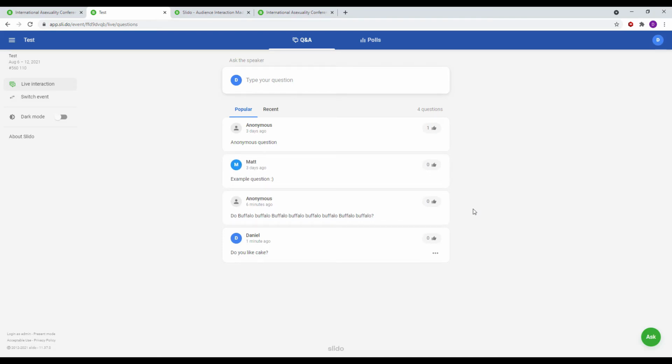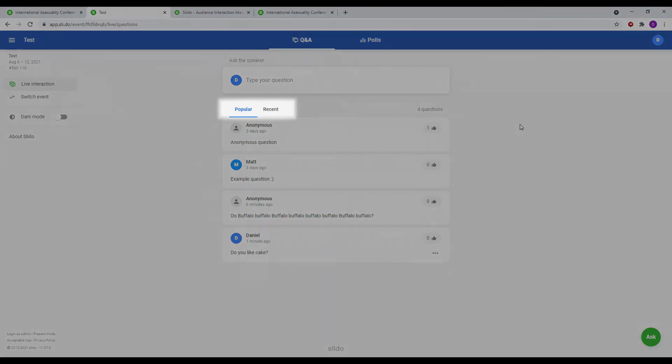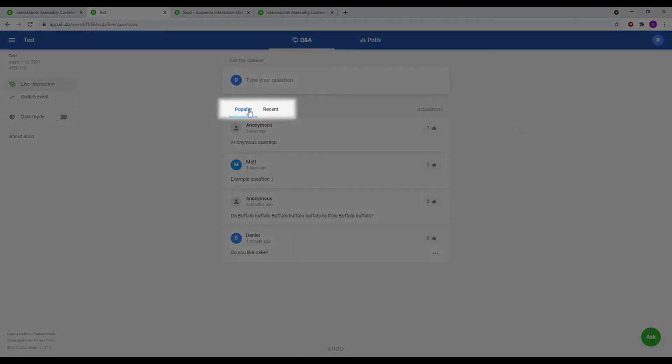There are two ways to sort the questions. You can either sort them by most popular, showing the one with the most amount of upvotes first, or most recent, showing the most recent question to be asked. To do this, click the popular or recent button above the list of questions.